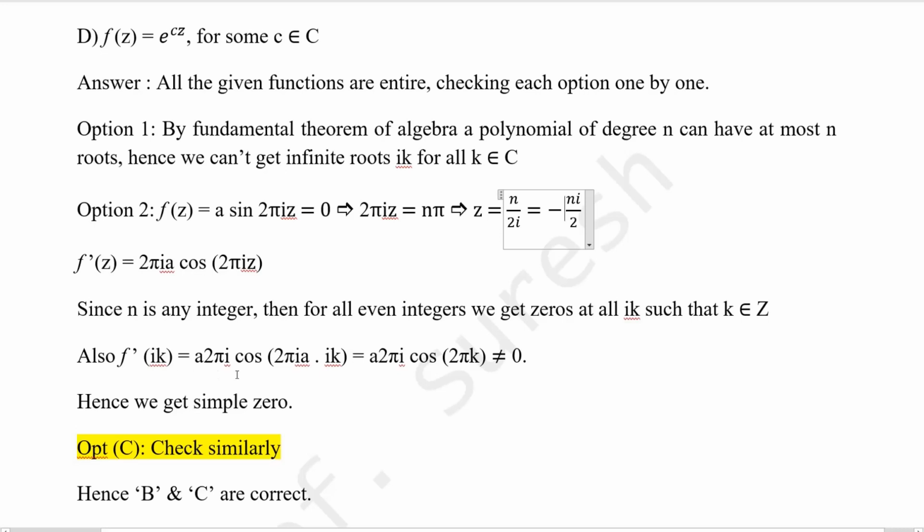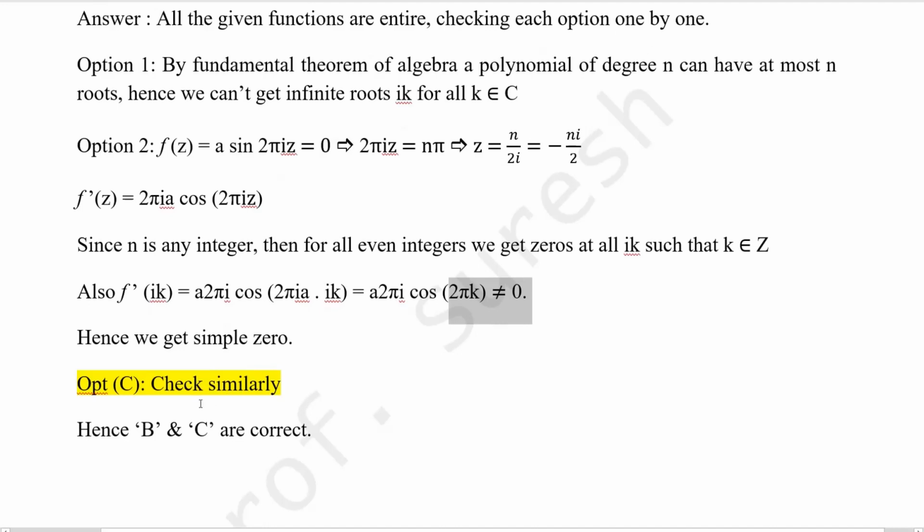So f dash of ik, for this function we are checking here, is not equal to 0. So we get simple zeros. To say it is a simple zero, at z naught, f of z naught equal to 0 and f dash of z naught not equal to 0, this condition we must show. That's why we are showing this not equal to 0. So we get simple zero only. So like this you can check option C. So finally both options B and C are correct.